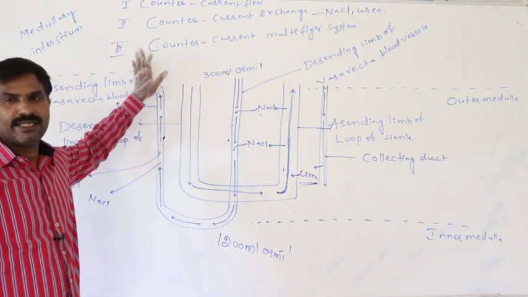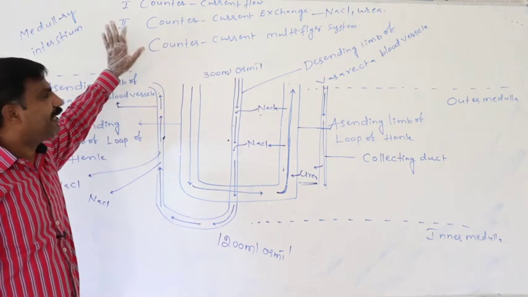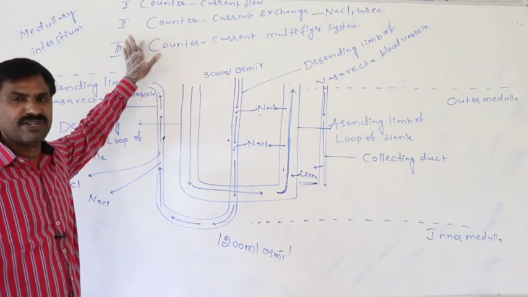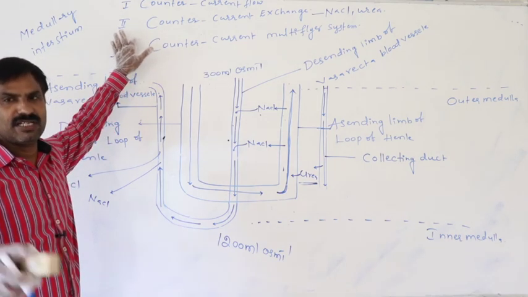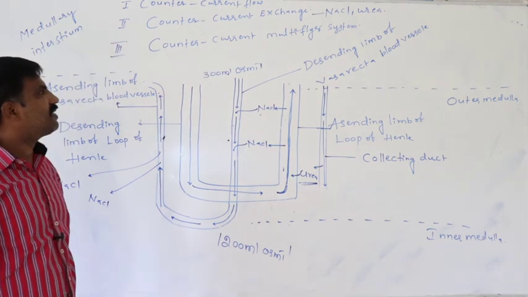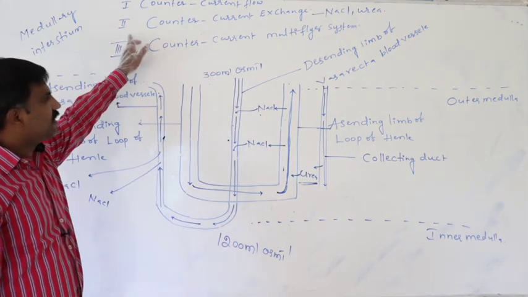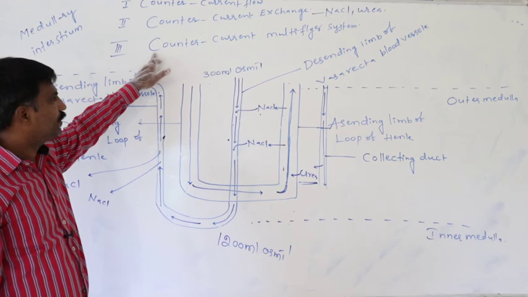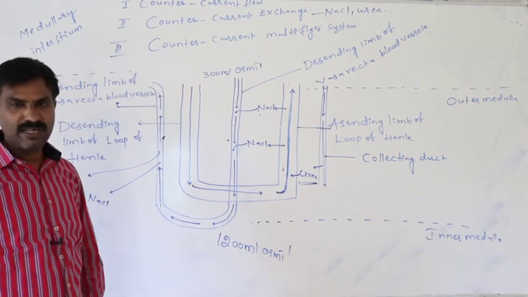These are the 3 steps in the mechanism of the concentration of urine. First step is the counter current flow. Second step, counter current exchange. Third step, counter current multiplier system.